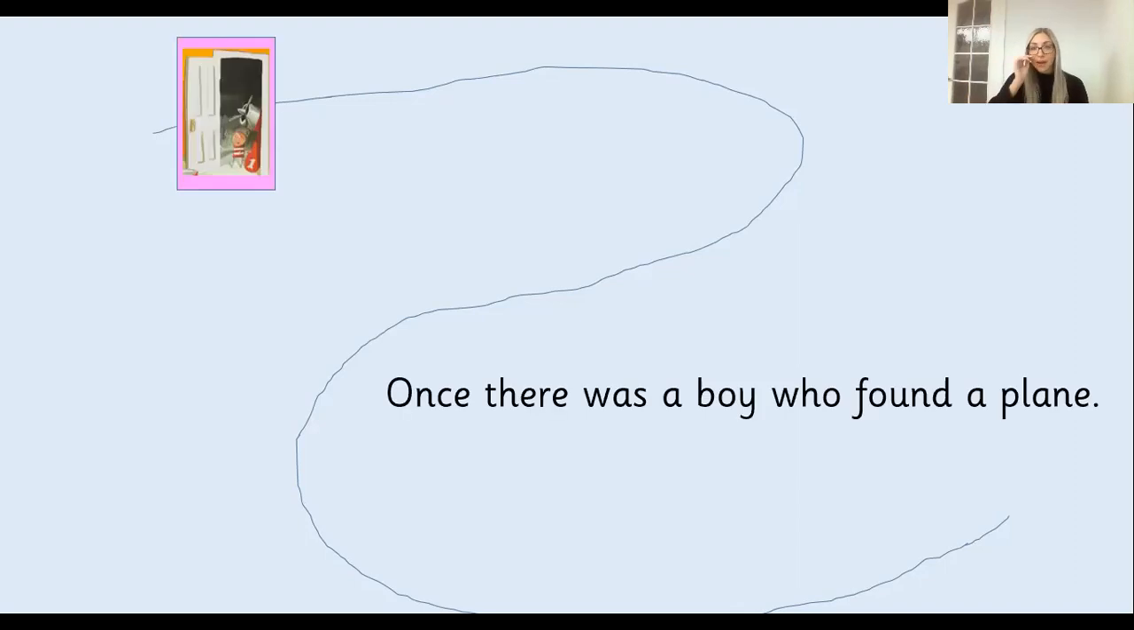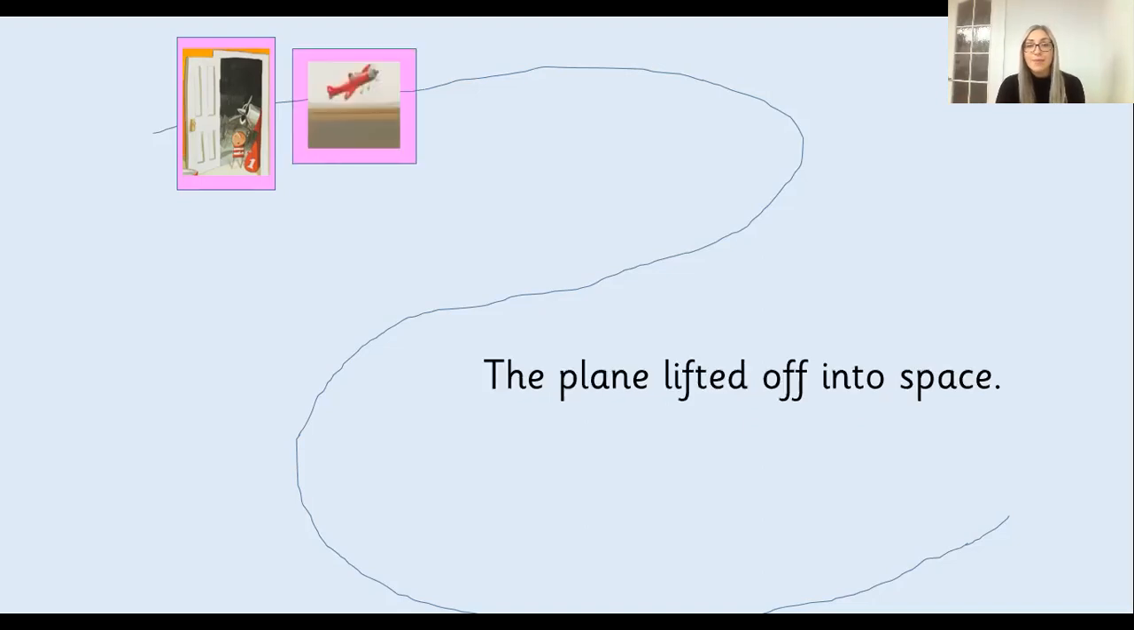Okay, brilliant. So we're going to learn each sentence as we go. So the first sentence to add onto our story map right at the beginning is, once there was a boy who found a plane. So what I would like you to do on your first picture is to draw a picture of a boy who found a plane. So a boy and a plane. You can use my picture to help you. Remember, try not to do it too big, because we do have quite a lot to fit on. So once there was a boy who found a plane. So pause the video here and have a go at drawing.